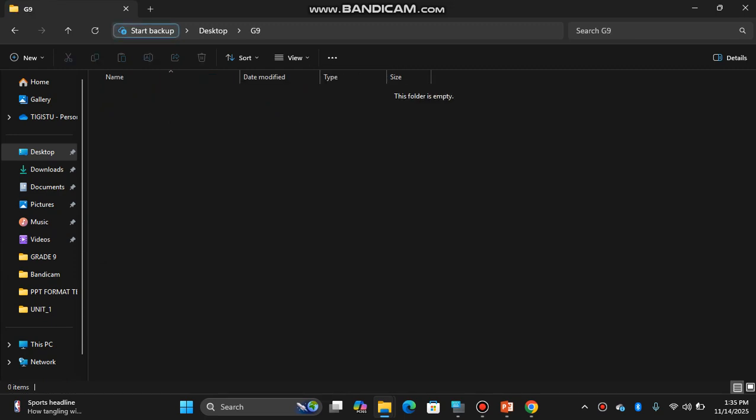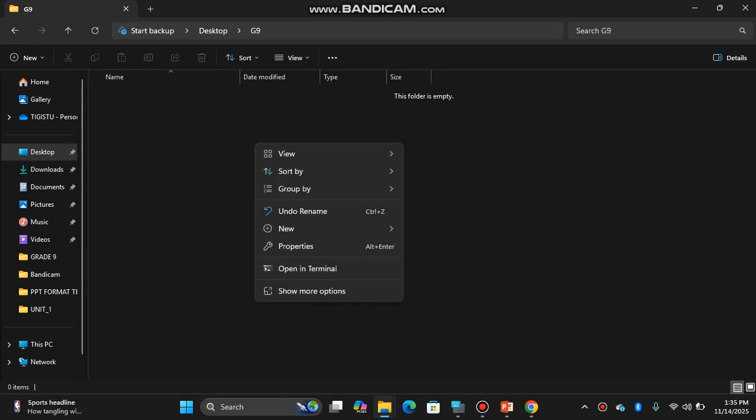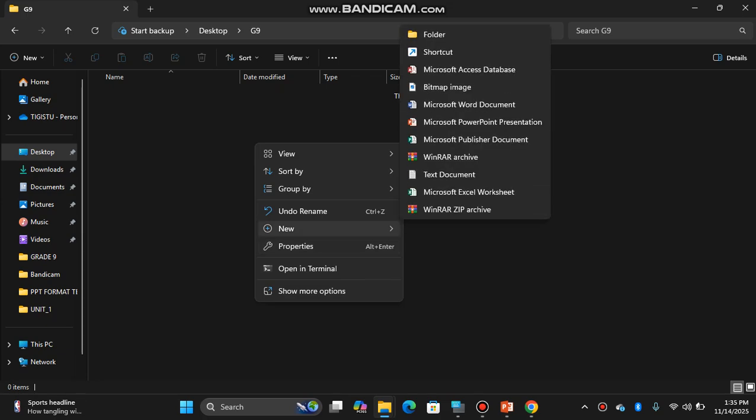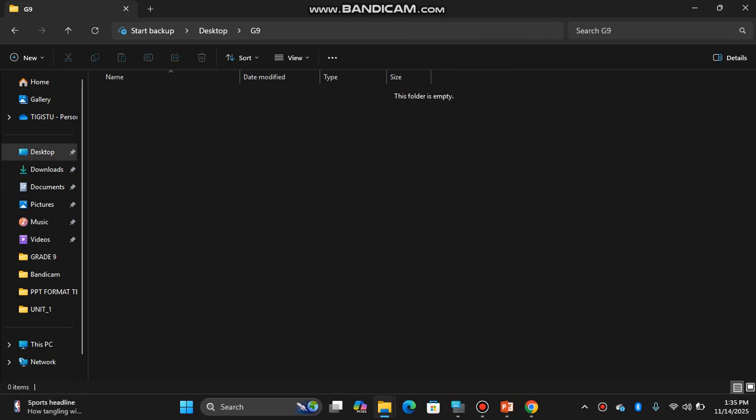It is a container. It says this folder is empty. You can put the pictures that you captured from your mobile, or any files that are created using your computer, in here. You can also create subfolders here. The other method is the right-click method. New, then Folder. You can give it a name.